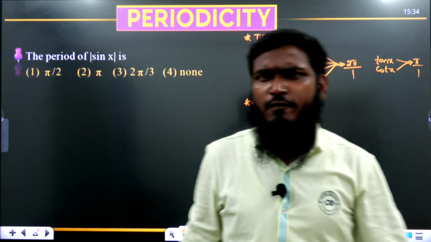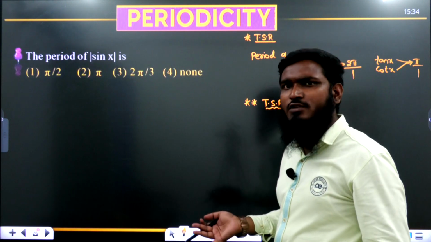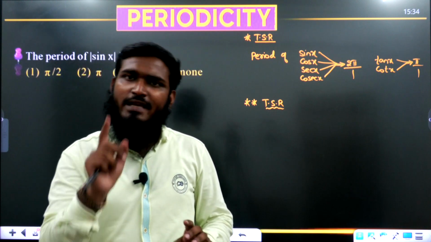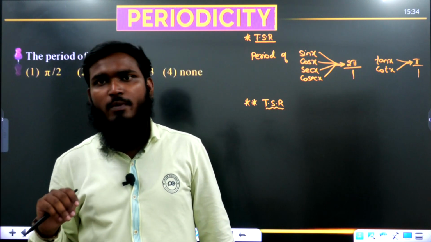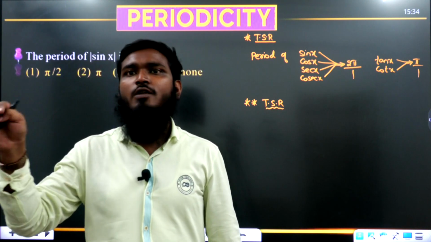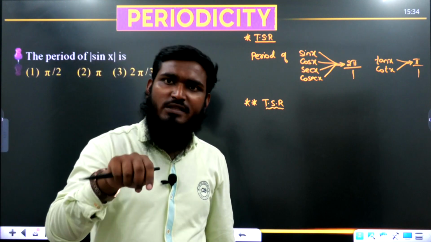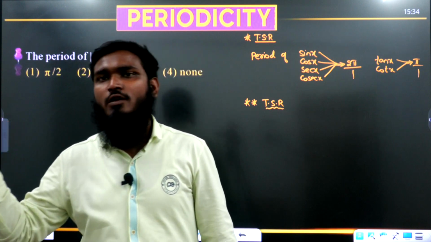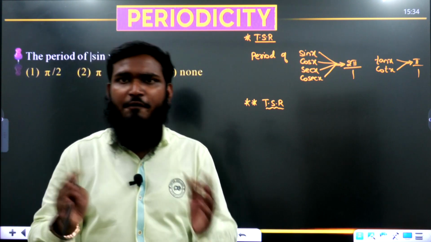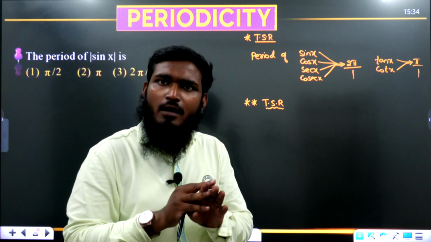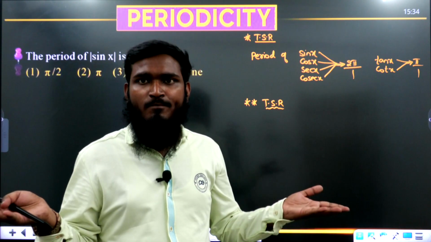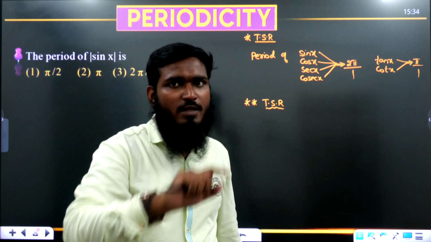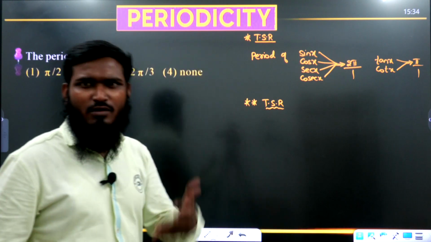Modulus function. If you want to solve mod sin x also, again what we have to take is f of x equals f of t plus x. Case number 1, t value is equal to pi by 2. Case number 2, t value is equal to pi. Case number 3, t value is equal to 3 pi by 2. Case number 4, t value is equal to 2 pi, 3 pi, 4 pi, 5 pi, 6 pi, 7 pi. All those values we have to take. Now whichever one gets satisfied, that t value will become the period of the function. Okay, all that concept will be there.